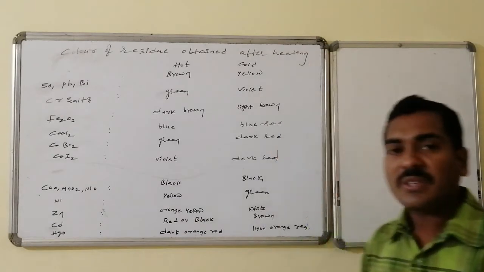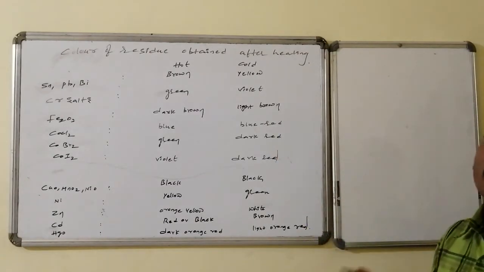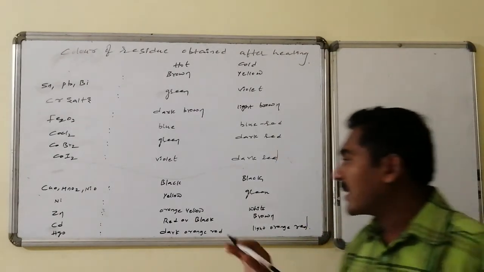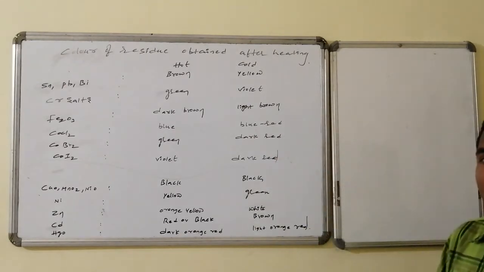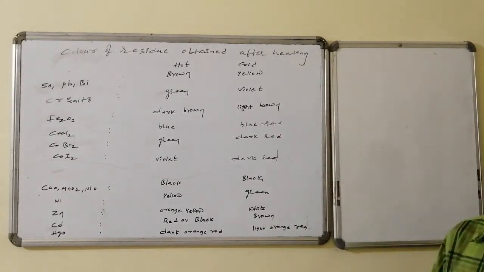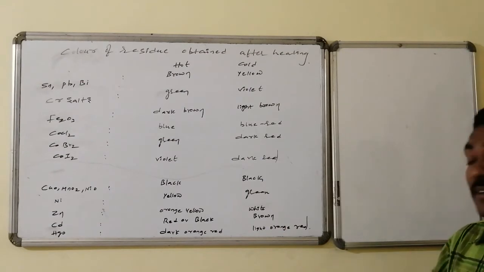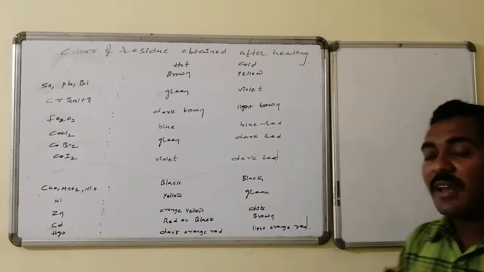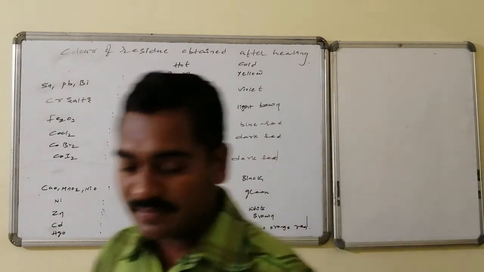Zinc compound shows orange yellow color, whereas under cold conditions it shows white color. Cadmium compounds show red or black color, whereas under cold conditions they show brown color. Mercuric oxide shows dark orange red under hot conditions, and under cold conditions it shows light orange red color.